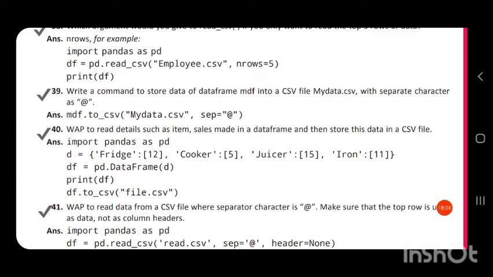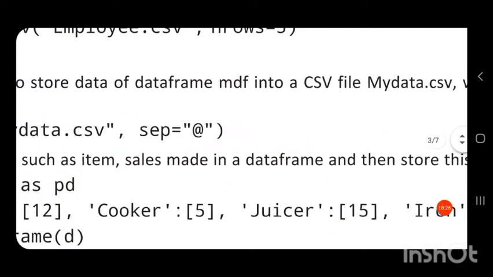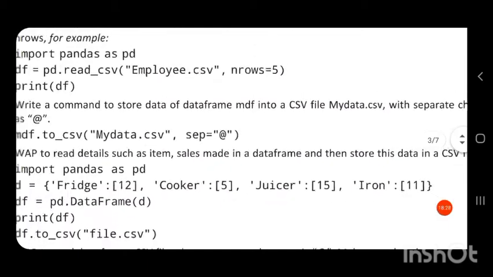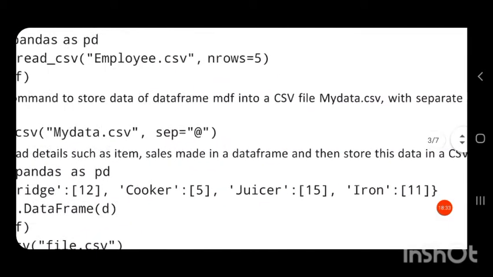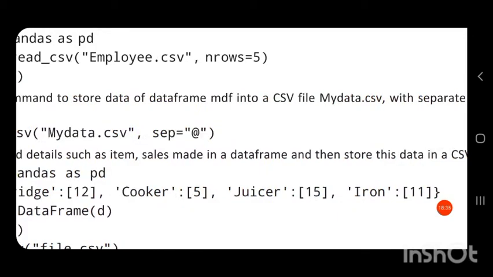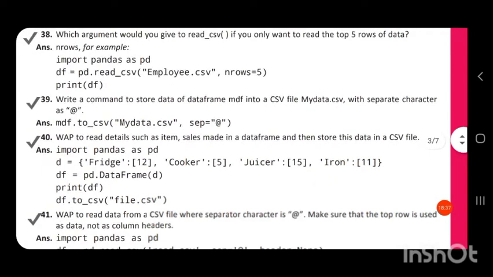Our data frame's name is mdf, and the name of the CSV file is mydata.csv. So we have to write the contents of the data frame into the CSV file.